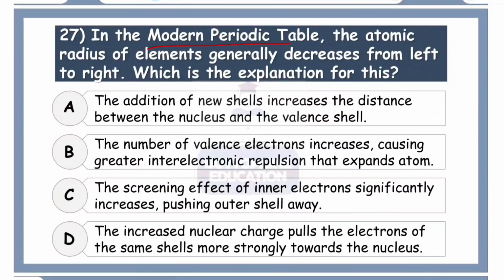Next, in the modern periodic table, the atomic radius of elements generally decreases from left to right. What's the explanation for this? If we consider the case of sodium, magnesium, aluminum, and so on, what happens in sodium? The number of protons is less, magnesium more, aluminum more, so the number of electrons increases from left to right, and the number of protons also increases. Now if sodium is having that size, in magnesium the electrostatic force of attraction will be stronger because there is one more proton, so the size will be a little smaller, and in aluminum it will be even smaller. So this is how the atomic size goes in a period.